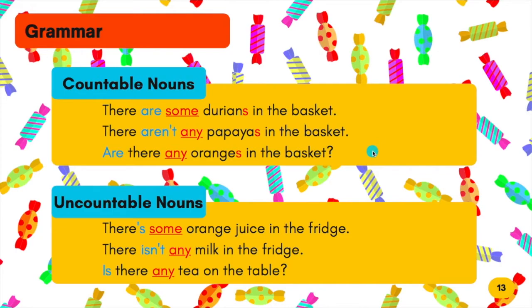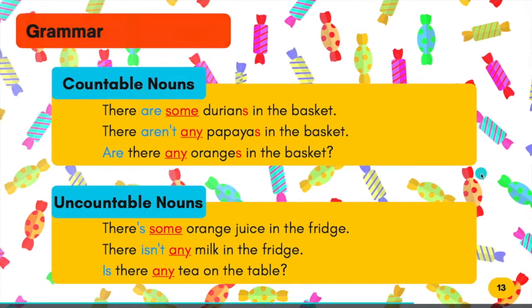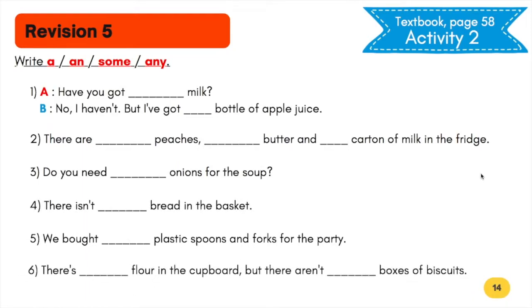Next, when the sentence is in the form of a question, you use any. For example, are there any oranges in the basket? Is there any tea on the table? Do you understand now? Okay, let's move on to the exercise.